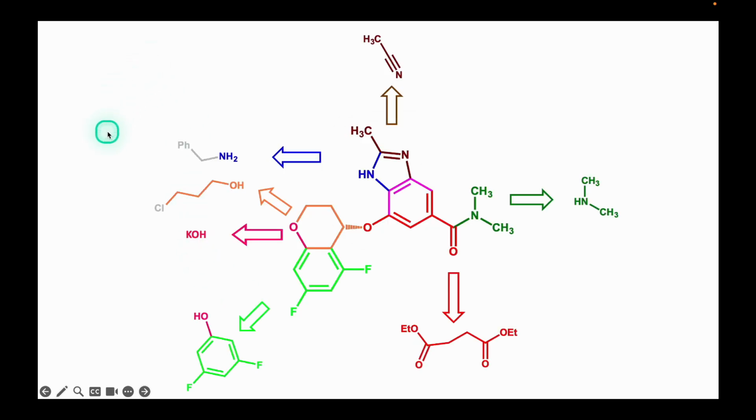In summary, here are the main reagents and intermediates, along with their structural contribution.